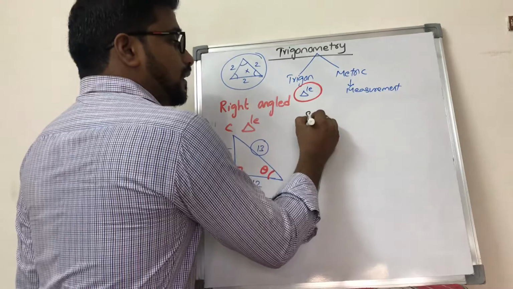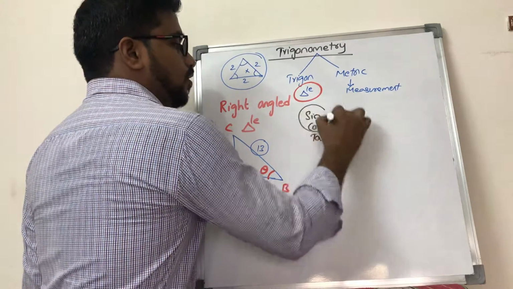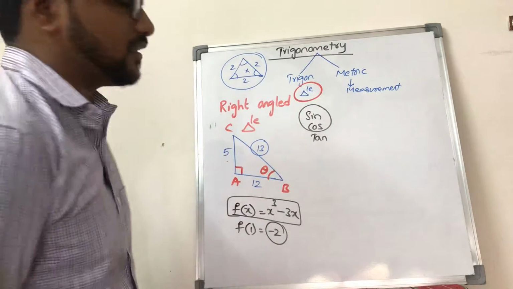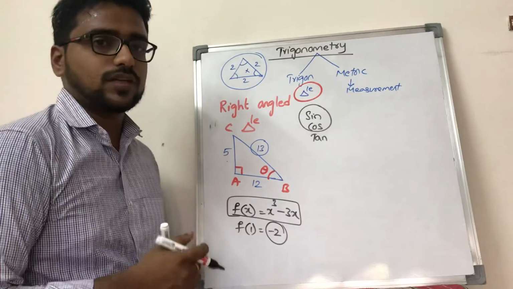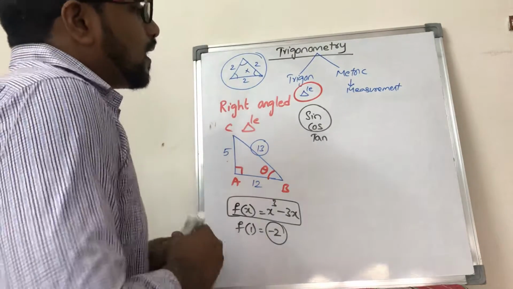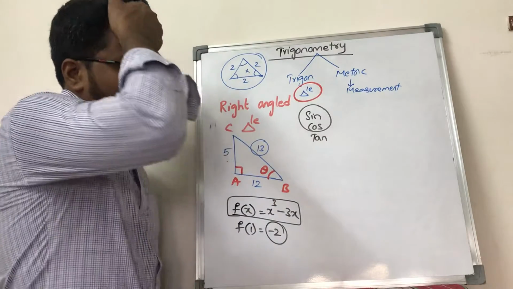So for that sake they defined 6 trigonometric functions in which sine and cos are the main trigonometric functions. Others are just the derivatives of the sine and cos. Okay. Now the question comes here is how we are going to define these trigonometric functions.